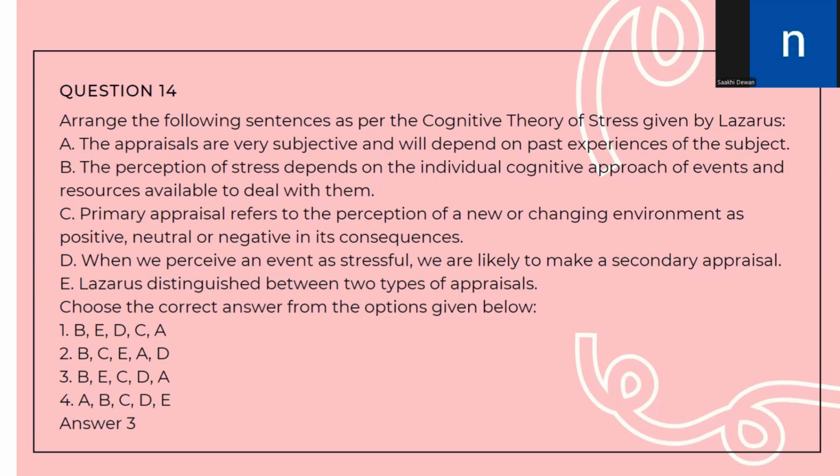So, according to the order, the first statement should be that the perception of stress depends on the individual cognitive approach of events and resources available to deal with them. This will be followed by the 2 types of appraisals that Lazarus provided us.